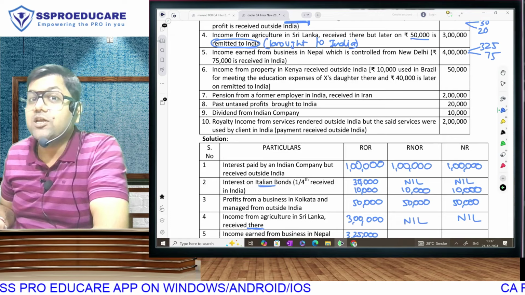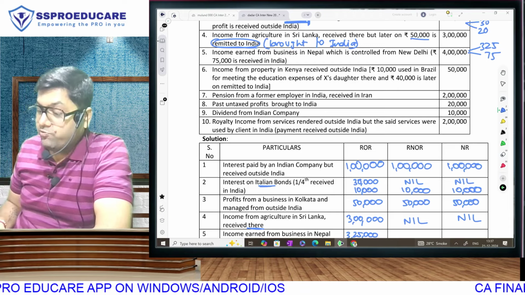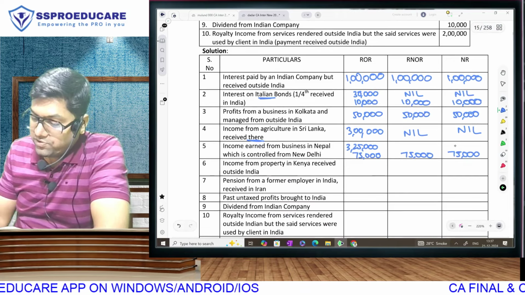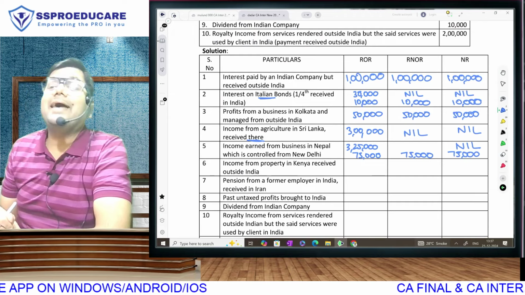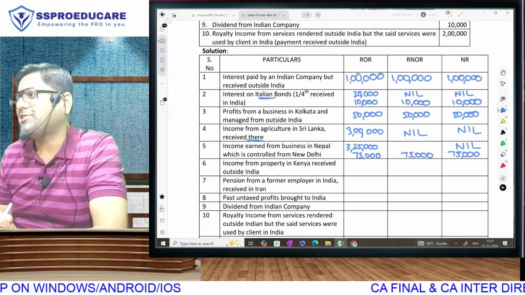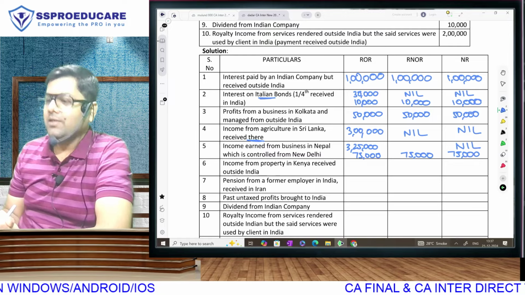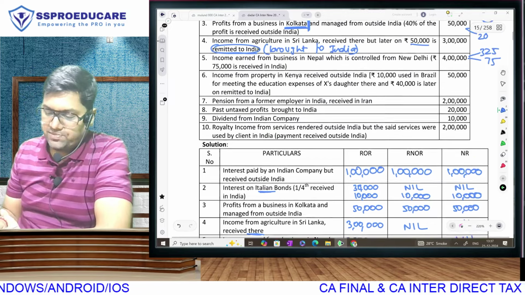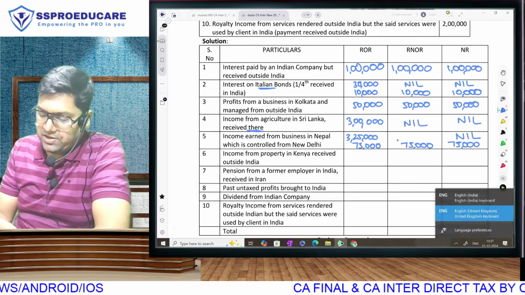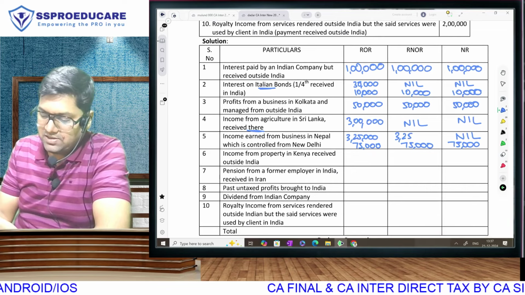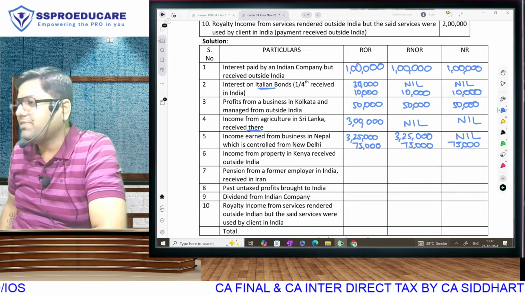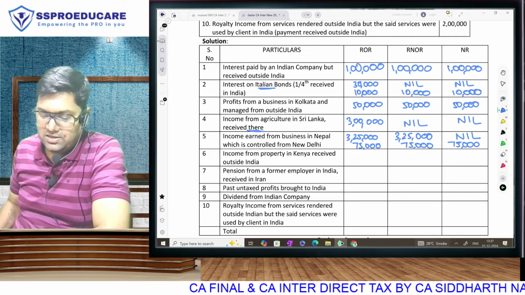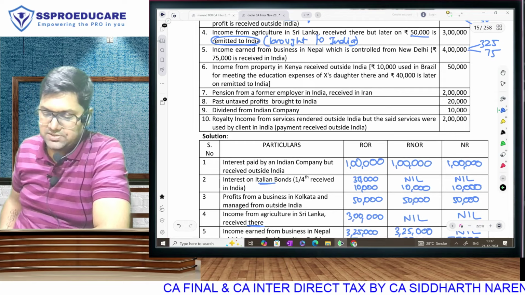So is this Indian income or foreign income? Foreign. So this story is over. For a non-resident it will be 0. Now for RNOR, we don't directly make it 0. There is one more step: is it controlled from India? Then despite being foreign income, it is going to be taxable at least for RNOR. And for ROR, everything is taxable. Correct? Okay.